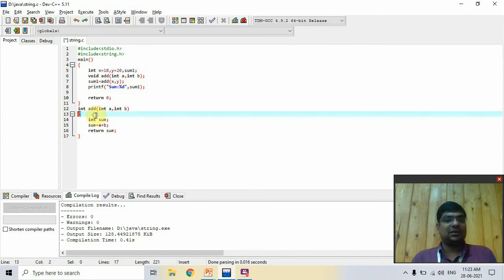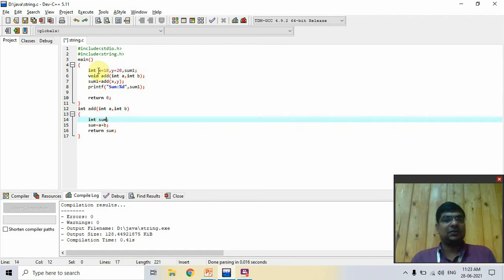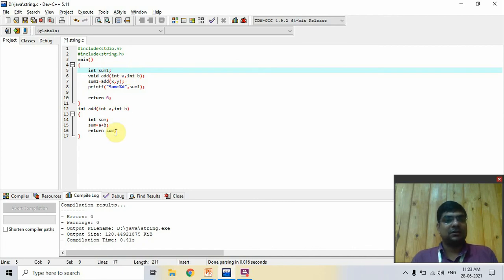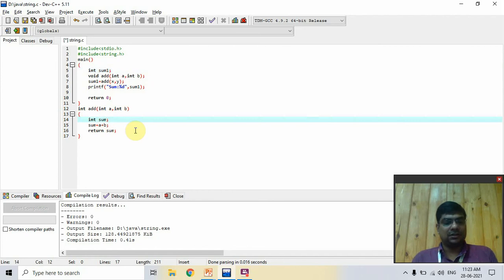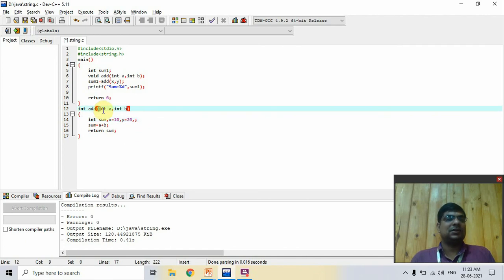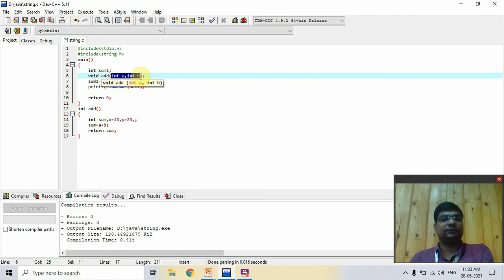Control C and cut and paste it here. Now I create the xy here, so I remove these parameters from here. Now no value needs to be passed. Okay, now I run this.